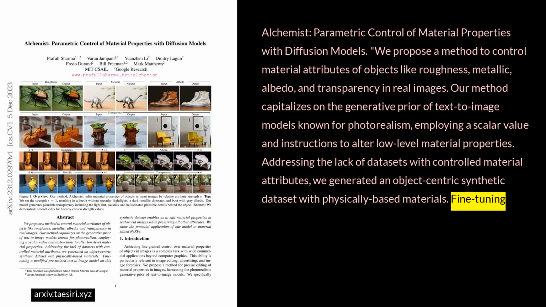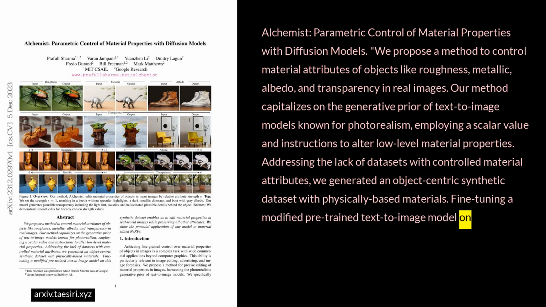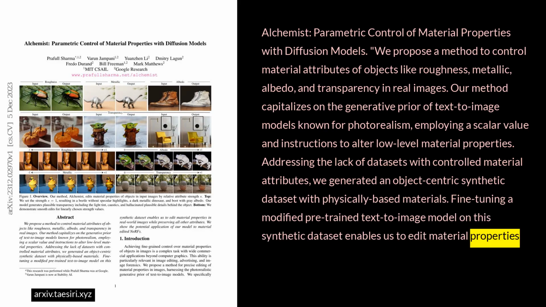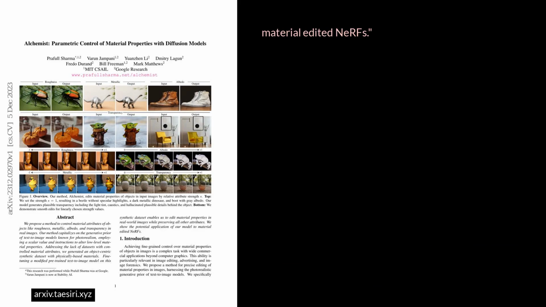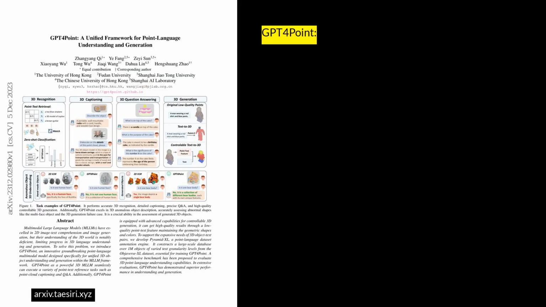Addressing the lack of datasets with controlled material attributes, we generated an object-centric synthetic dataset with physically based materials. Fine-tuning a modified pre-trained text-to-image model on this synthetic dataset enables us to edit material properties in real-world images while preserving all other attributes. We show the potential application of our model to material-edited NeRFs.